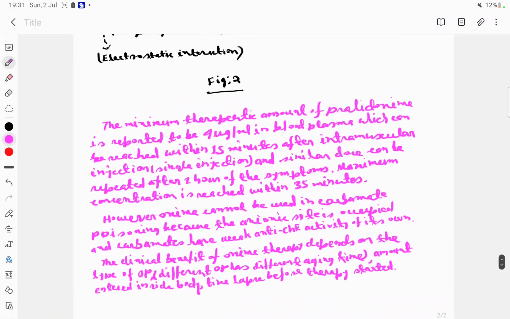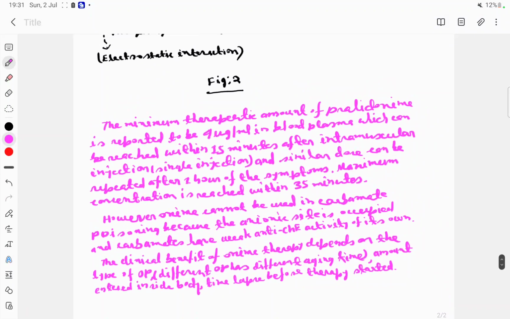The minimum therapeutic amount of pralidoxime is reported to be 4 microgram per ml in blood plasma, which can be reached within 15 minutes after a single intramuscular injection, and a similar dose can be repeated after 1 hour of the symptoms. Maximum concentration is reached within 35 minutes. However, OXIME cannot be used in carbamate poisoning because the anionic site is already occupied in carbamylated enzymes, and carbamates have weak anticholinesterase activity of their own.